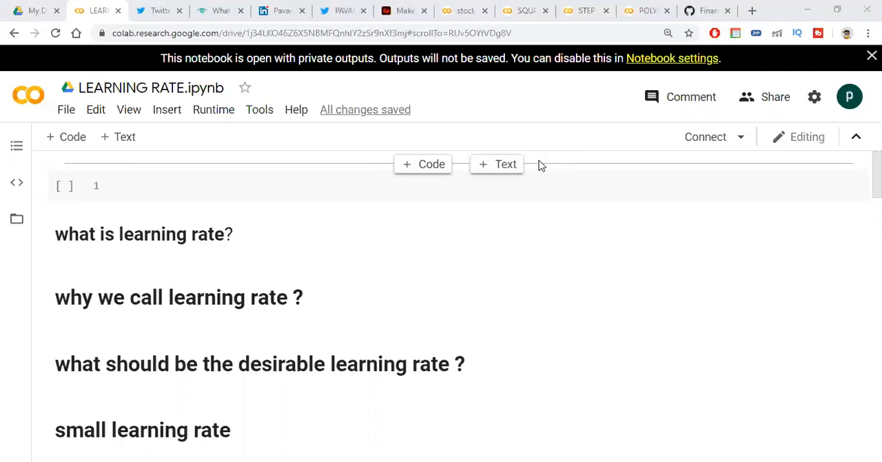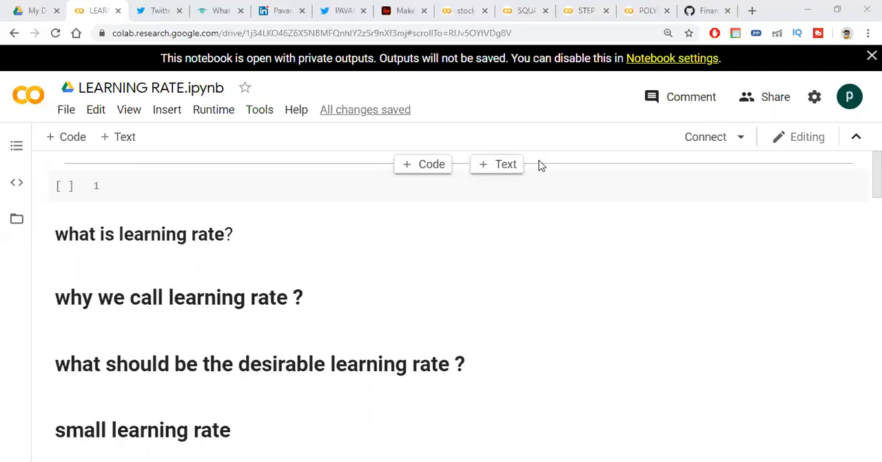Why do we call it learning rate? It is the rate at which the neural networks update the concepts they learned. Because in the name itself, learning, it is how the neurons are learning. That's why it is called learning rate.